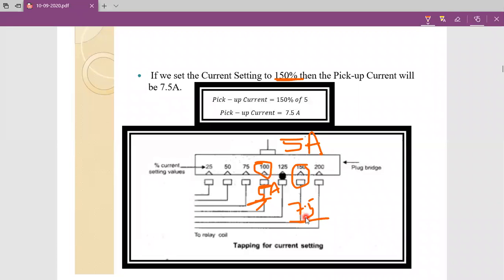Here in this case the relay operates at 7.5 amperes because the current setting is 150%. Here in this case the relay is going to operate at 5 amperes because the current setting is 100%. So keep it in mind. By changing current setting, we can change pickup value.